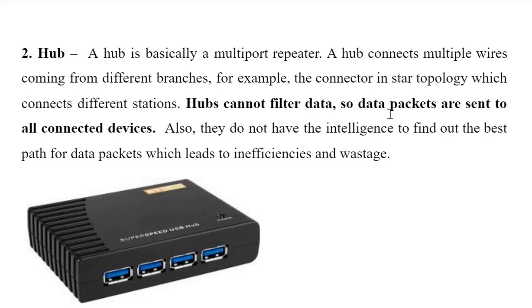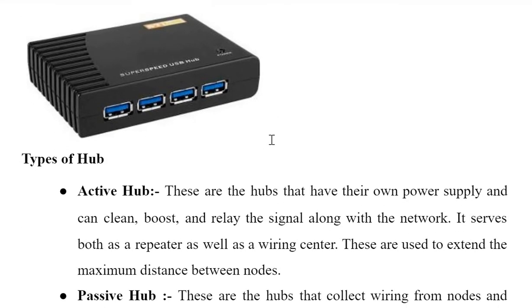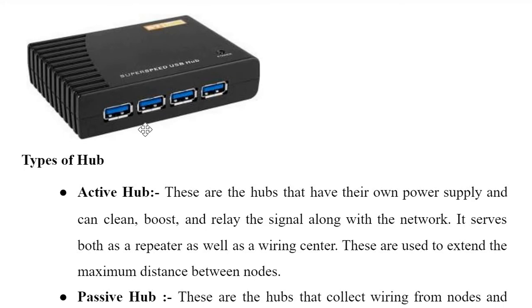A hub cannot filter data, so data is sent to all connected devices. Okay, so a hub is not a type of intelligent device. Because it cannot filter data, whatever packet comes to the hub, it will send that data to all the devices connected to it. Okay, it will forward the data to all the devices connected to it. So they are not intelligent devices. They do not have the intelligence to find the best path for a data packet, which leads to inefficiency and wastage. Okay, so this is the diagram, this is the picture of a hub.